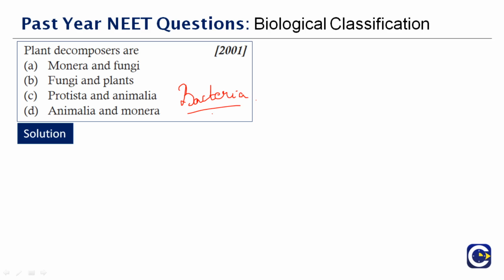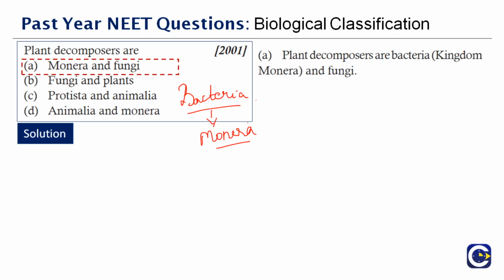So when we talk about decomposers, the first thing to keep in mind is bacteria. Other than that, you also have certain fungi which also help in decomposing. Plant decomposers are bacteria which belong to the kingdom Monera. You remember the 5 kingdom classification given by R.H. Whittaker? Bacteria are exclusively in the kingdom Monera. Therefore, the correct answer is option A. Monera and fungi are the plant decomposers.